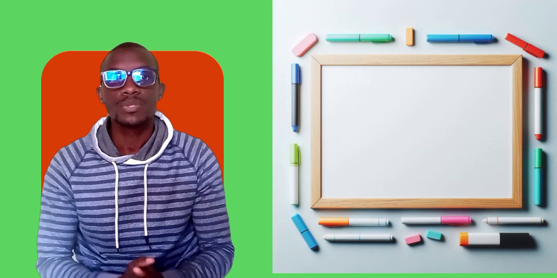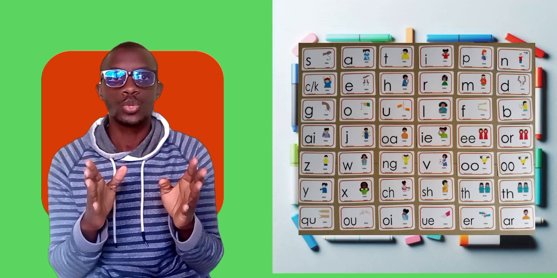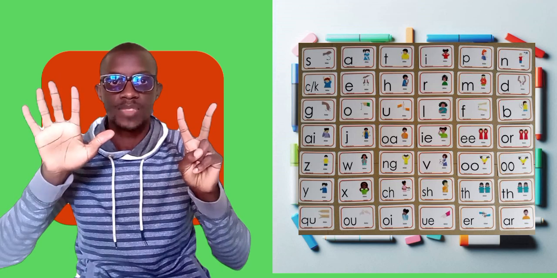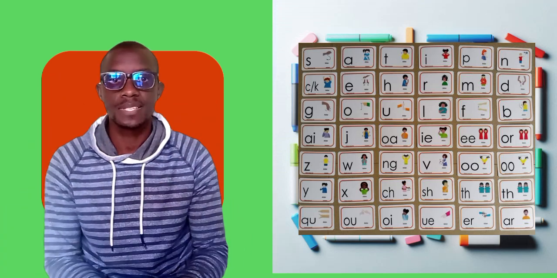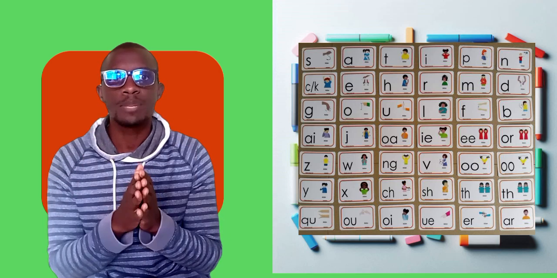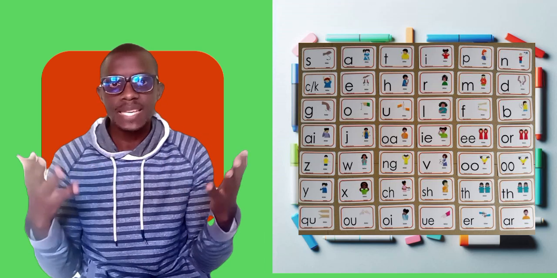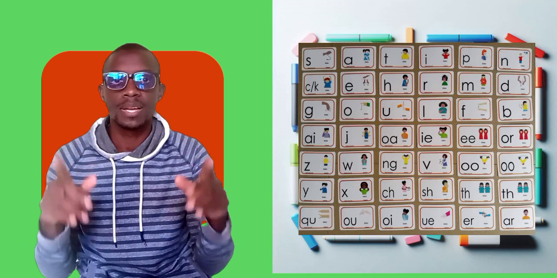English language comprises of 42 sounds. And these 42 sounds are divided into 7 groups. And each group has 6 sounds. Now, these sounds are actually represented by a particular action which allows kids to easily be able to remember the